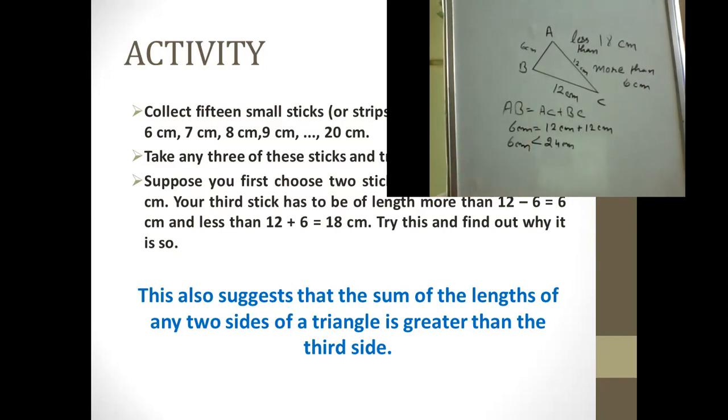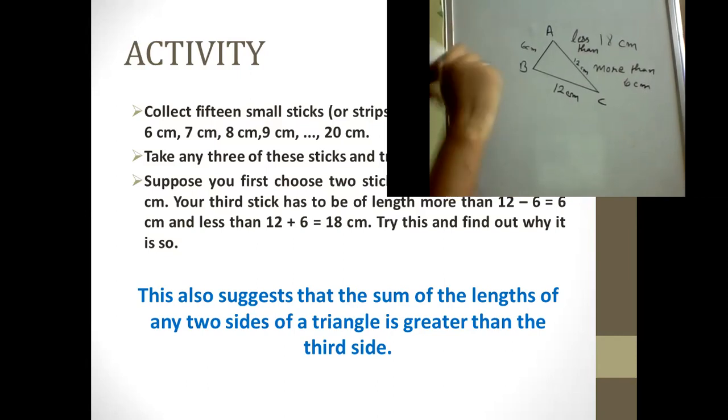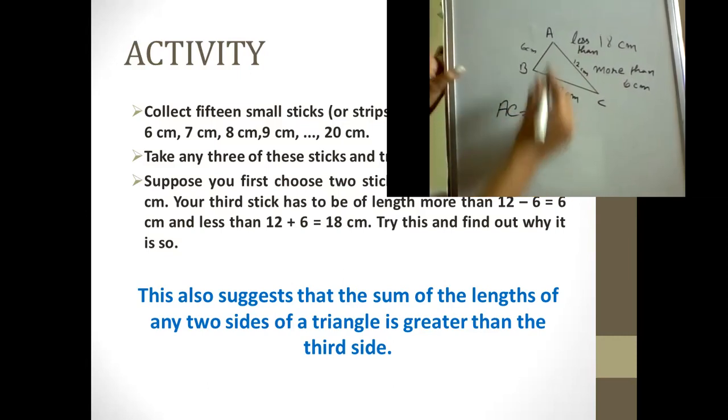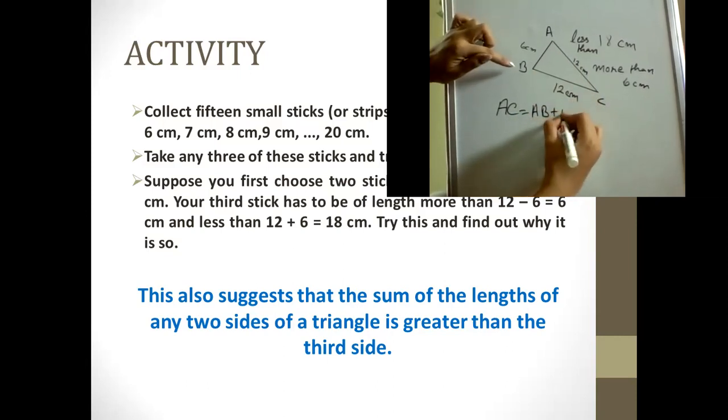Okay. Now we also discussed that it is not necessary to check for one side only. We can also check for the other sides, like I took this side. Now let us suppose, let's take AC or BC. Let us take AC is equal to AB plus BC.